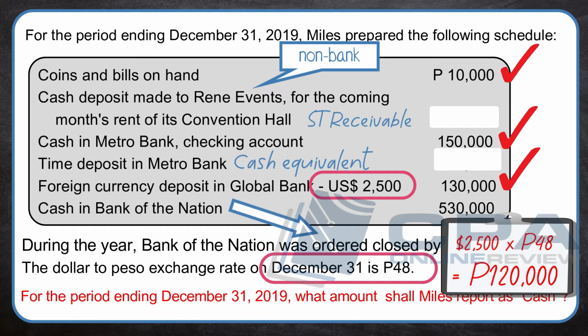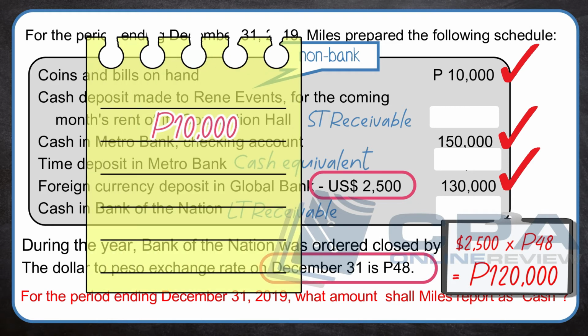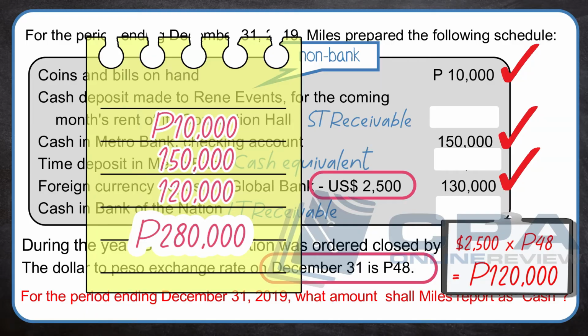Cash in Bank of the Nation is cash in a closed bank. This is not cash, but a long-term receivable. Let's add 10,000 plus 150,000 plus 120,000. The answer is 280,000.